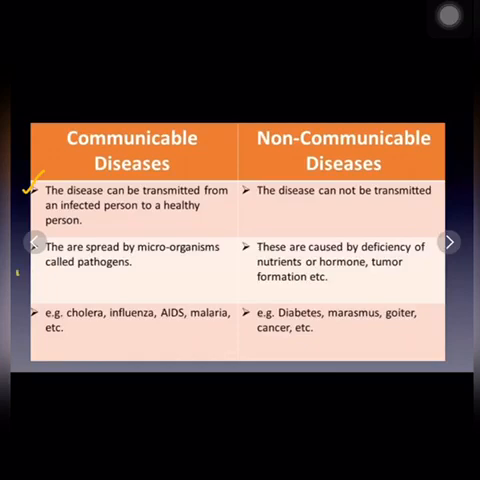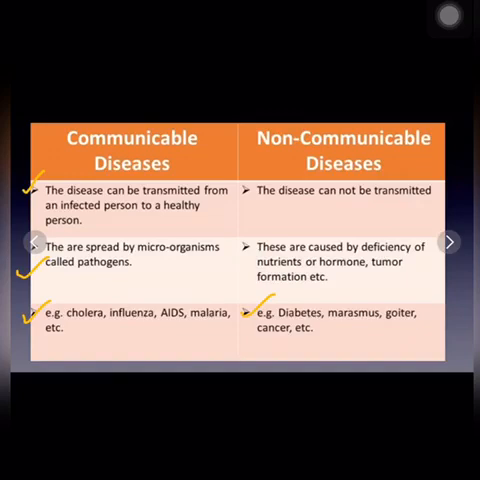The examples of communicable disease are cholera, AIDS, malaria, etc. You can write any of them. Non-communicable diseases can be diabetes, goiter, cancer, hypertension, etc. These are some of the non-communicable diseases.